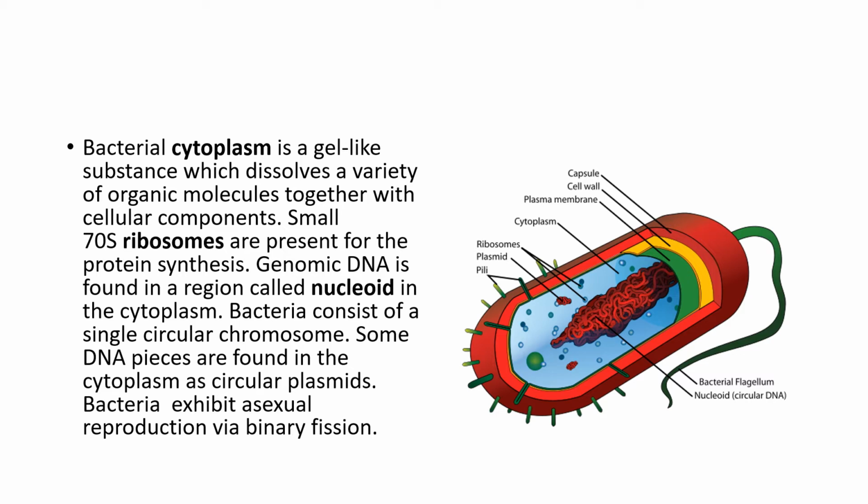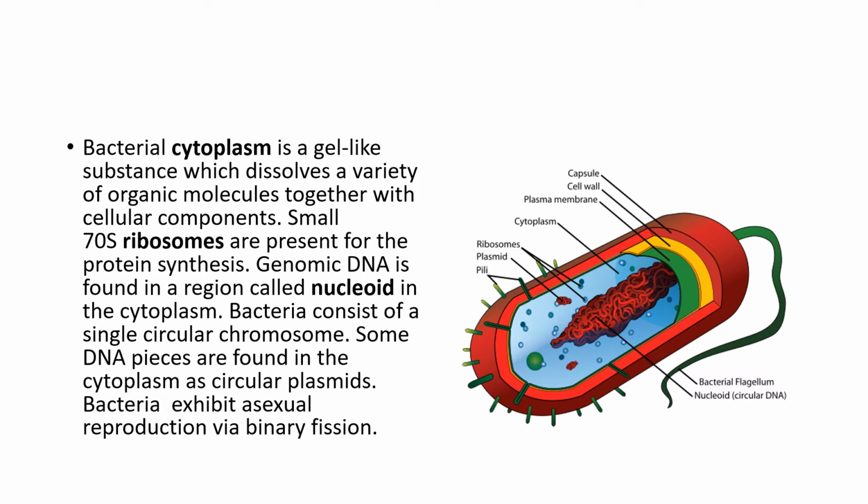Genomic DNA is found in a region called the nucleoid. So there is a genomic region where the DNA is present in the bacteria. It is called a nucleoid because it is devoid of any nuclear membrane. It is just a concentrated part in the cytoplasm. There is no nuclear membrane.